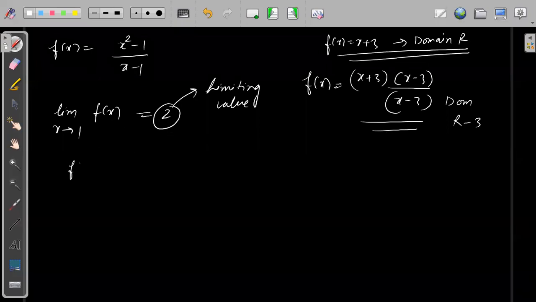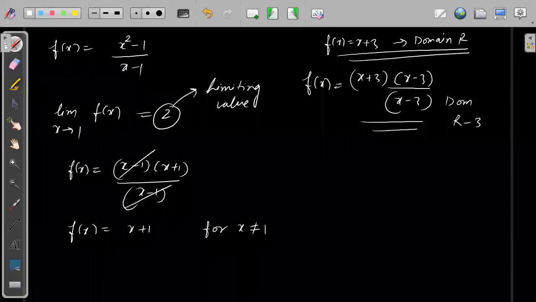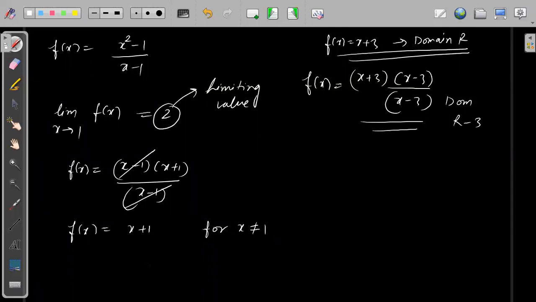We can write f(x) = (x − 1)(x + 1)/(x − 1). This will get cancelled and we can write f(x) is nothing but x + 1 for x not equal to 1. So I will simply substitute x = 1, and this will be 2.